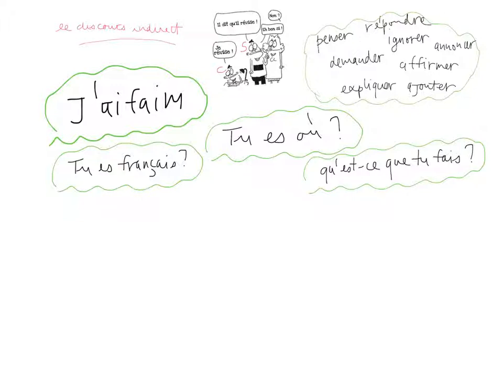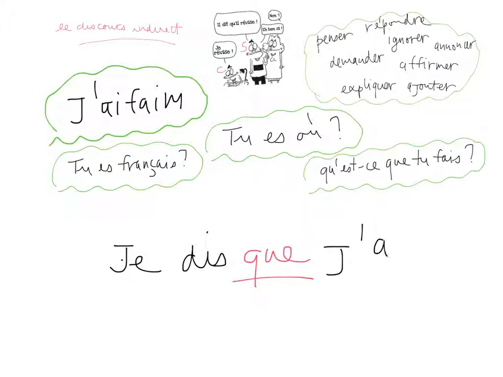So now let's try to work with our first sentence. J'ai faim. I am hungry. I say that I am hungry. Very simple. This is an affirmation. Whenever you want to make an affirmation in French, you will use que. Je dis que j'ai faim. I say that I am hungry.